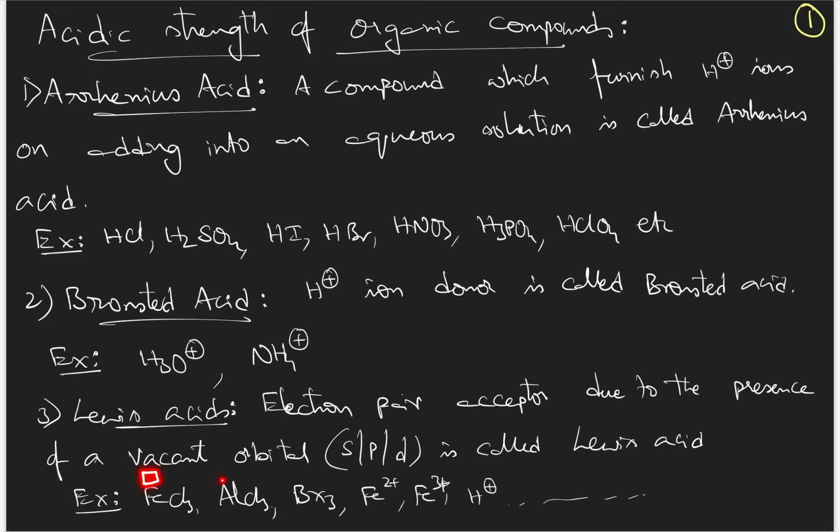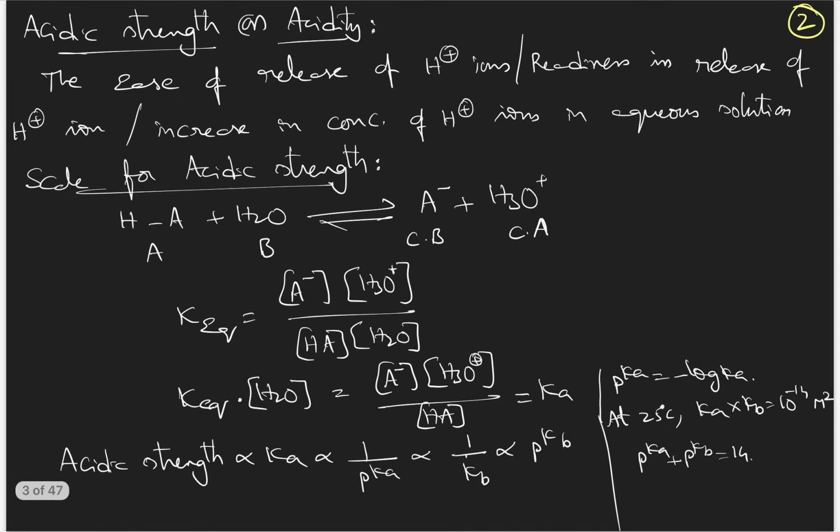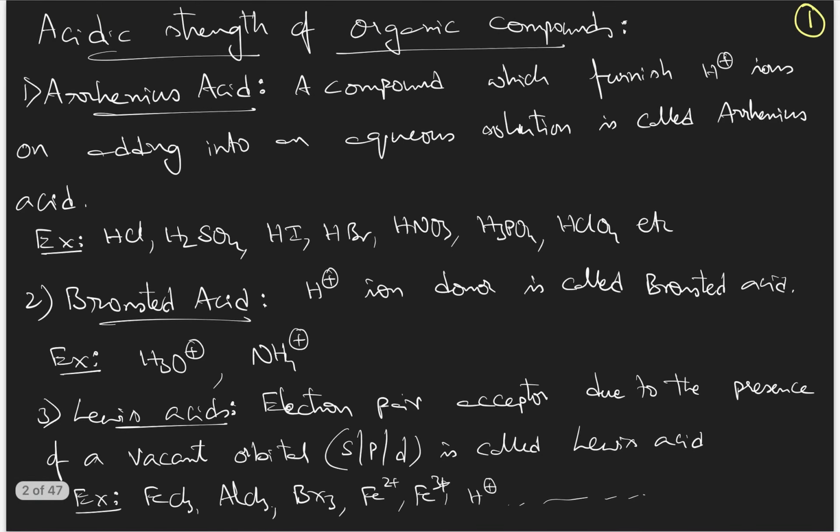Examples are like I have given some of the salts here. In FeCl3, iron has the vacant orbital. In AlCl3, aluminum has a vacant orbital. In BX3, boron has the vacant orbital. All cations also will be Lewis acids. But there are some cations like NH4 plus.